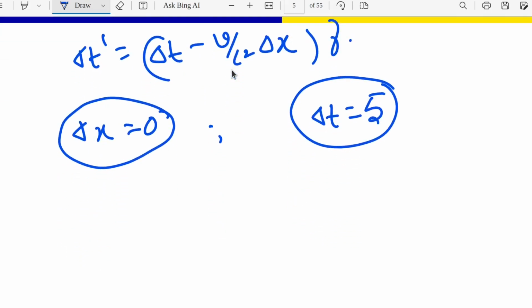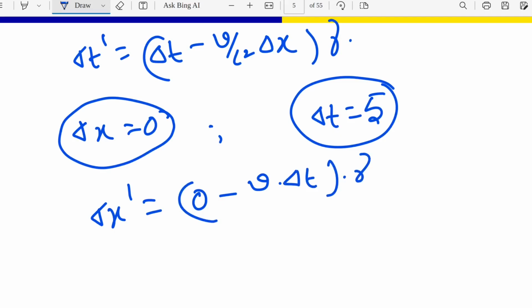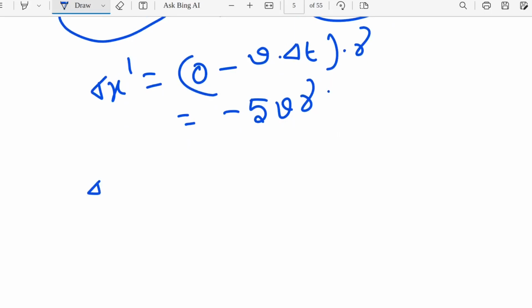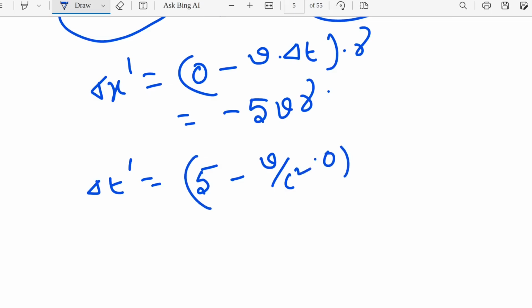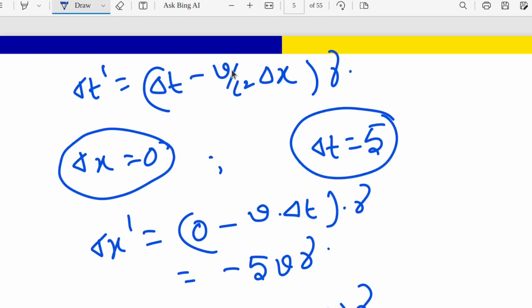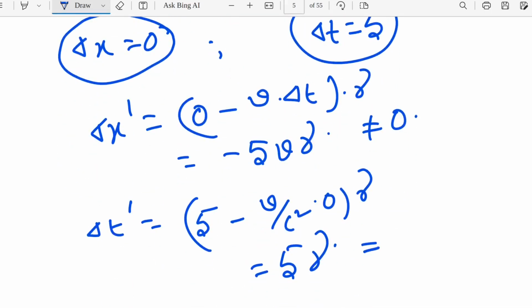Now we just have to put that in the expression. Delta x prime means (delta x minus v into delta t) into gamma. That means it is minus 5v gamma, right? And the other one is delta t prime. Delta t prime is (delta t, which is 5, minus v by c square into 0), so it is 5 gamma. So we can conclude that delta x prime is minus 5v gamma, which is not equal to 0. Also delta t prime is not equal to 0, which is 5 gamma.